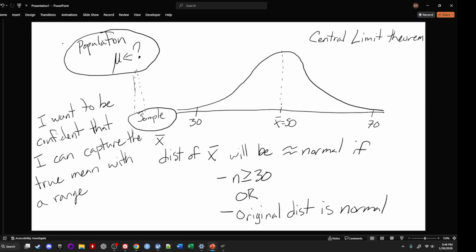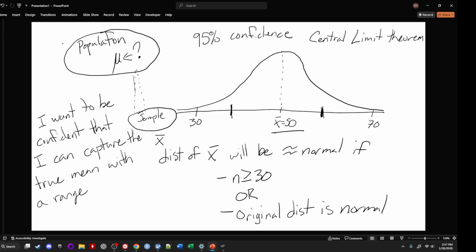And what we're going to be building is a confidence interval, which basically says that I'm going to calculate my sample mean here, and I'm going to go above and below this mean to get an interval of where I think the true mean is. Because I know that if I were to get another sample, it might be down here, or another sample, it might be up here. And I think the true mean is going to be roughly between these two points. With what confidence? Well, when we say that we want something with 90% confidence, or we'll do 95% confidence,